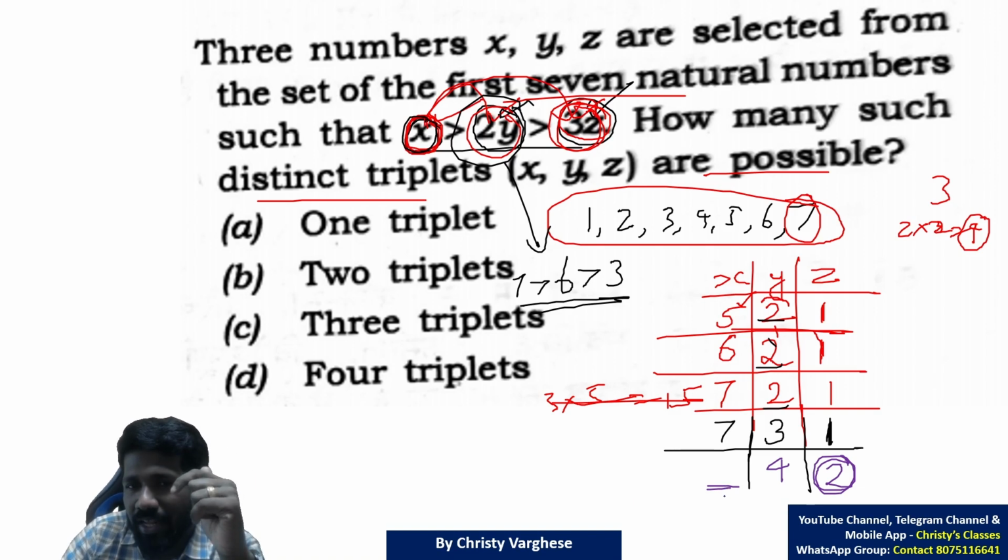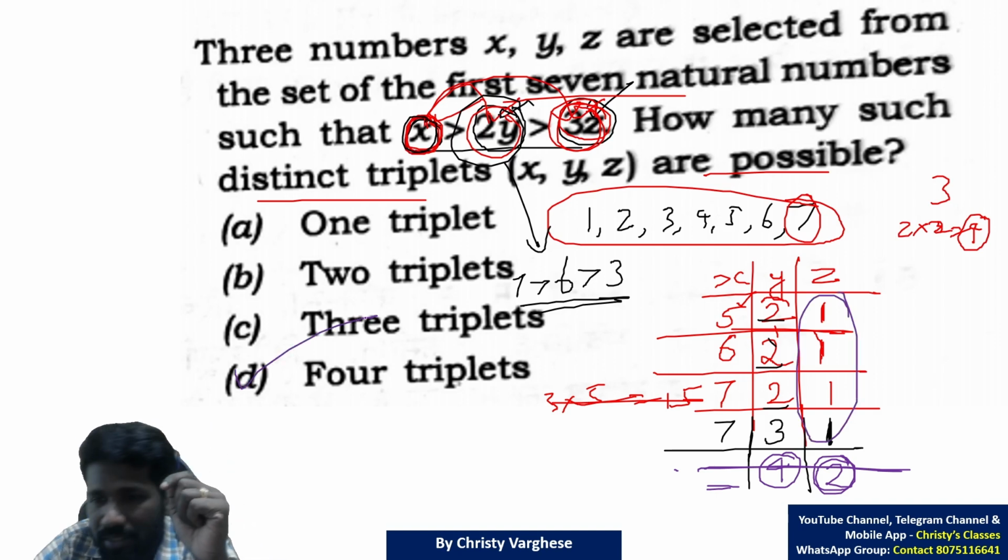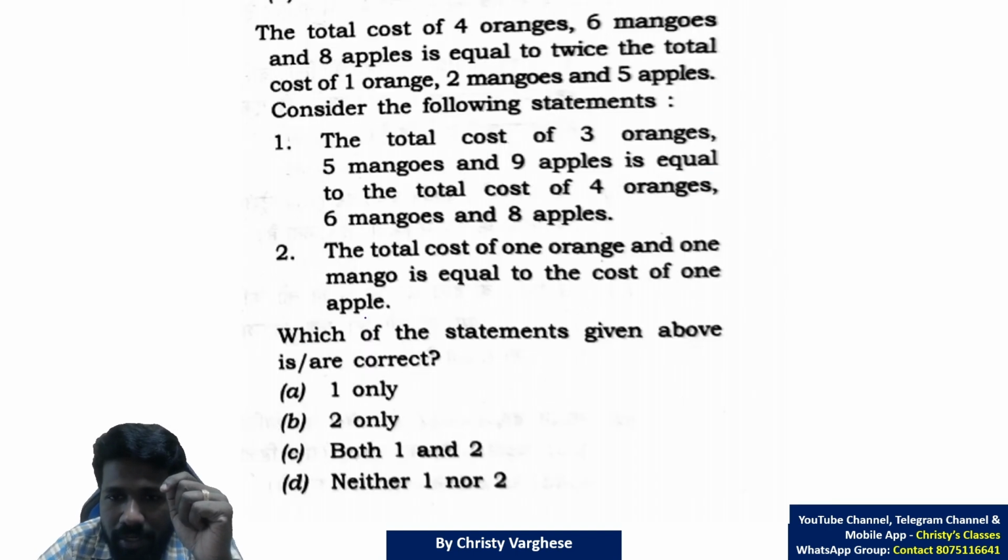But what will be x then? X should be greater than 2y. Y is 4 means 2y is 8. X should be greater than 8. That is impossible. So any value other than 1 for z is impossible. So these are the only 4 possibilities. Option D, 4 triplets, is the answer. That is how to do that question.